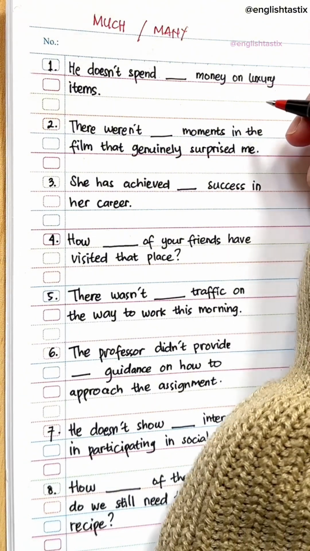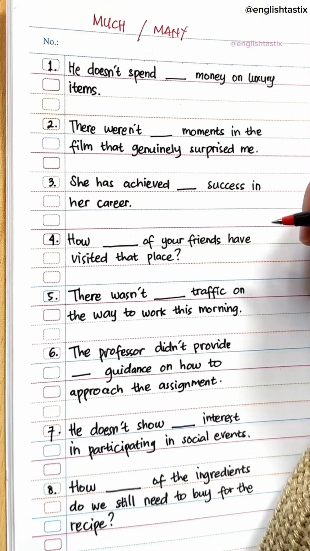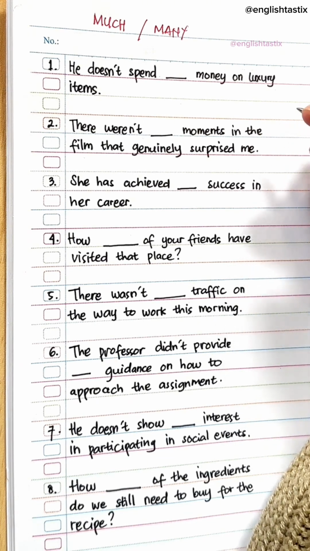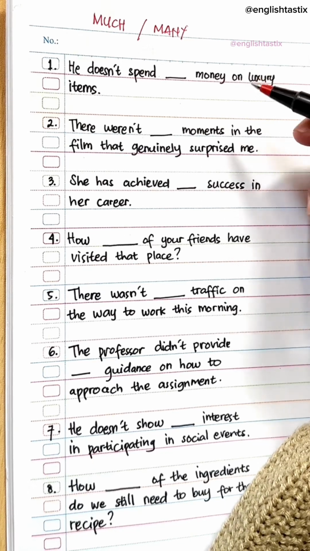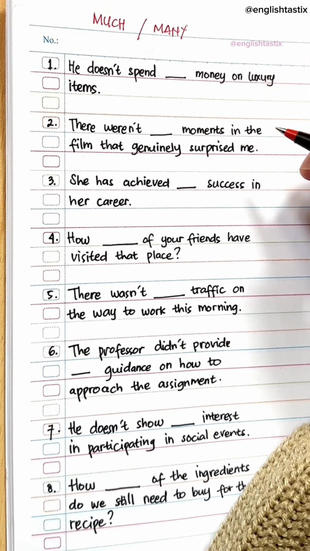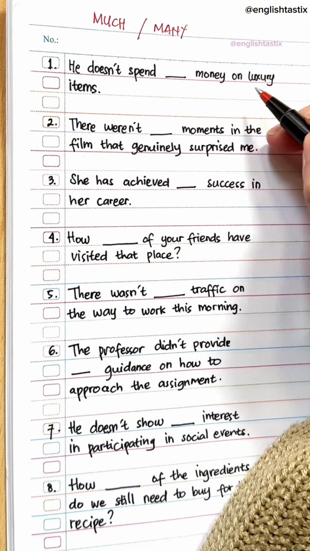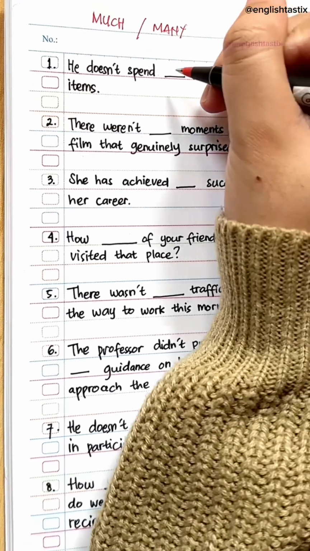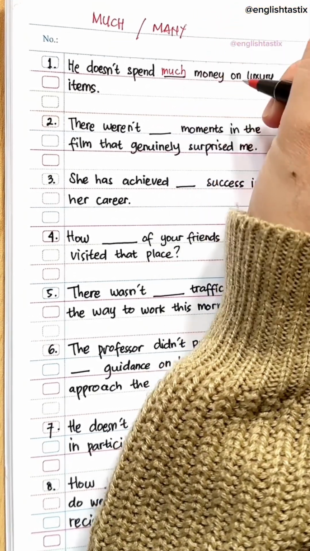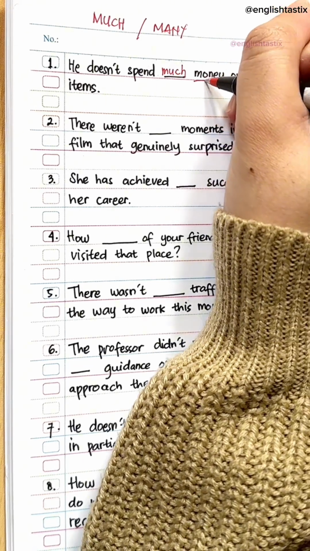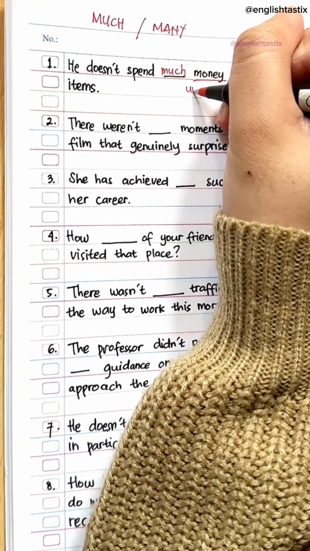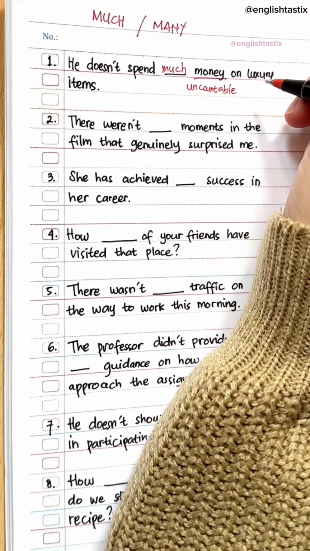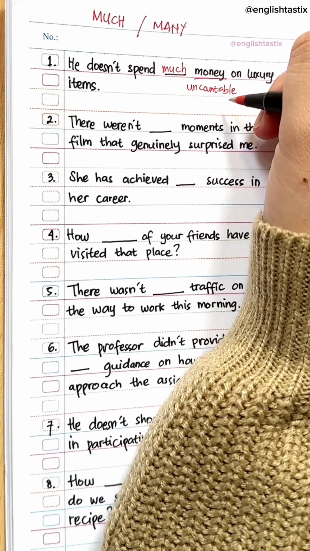Hi guys, today we have a fill in the blank quiz with much or many. Alright, now pause the video, try to answer it by yourself, then come back when you have finished. Alright, now the first one. He doesn't spend blank money on luxury items. The answer is much or many? Much money. Why? Because money is an uncountable noun. Alright, we use much for uncountable noun.